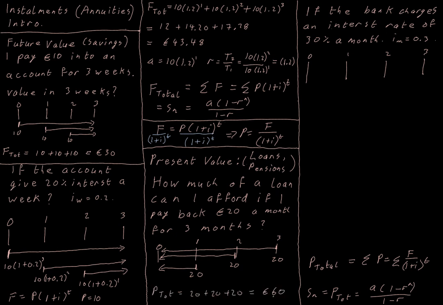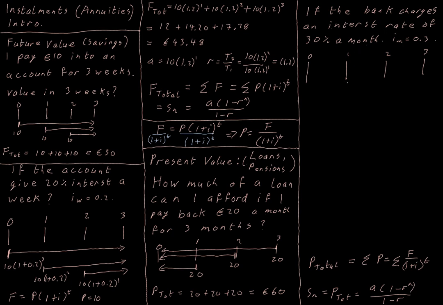So I should be able to get a loan of €60. But the bank says, hey, we're giving you this bunch of money now and you're not paying us for a while. So we're not going to accept that this €20 that you're going to give us in a month's time is worth €20 to us now. We're going to charge you an interest rate of 30% per month. So the value of your money is going to go down by this 30%.